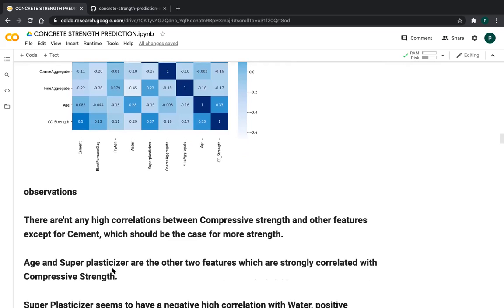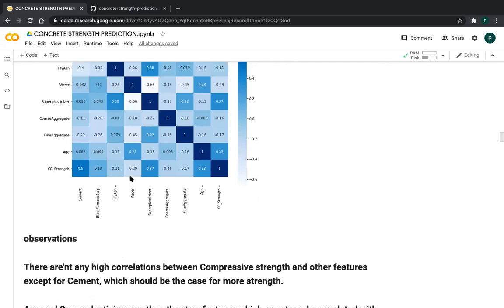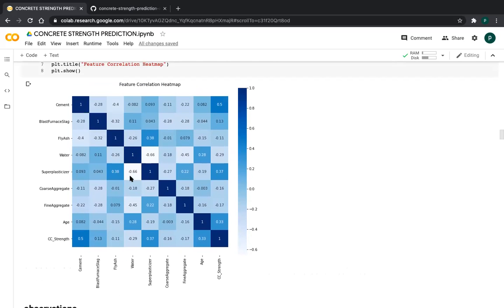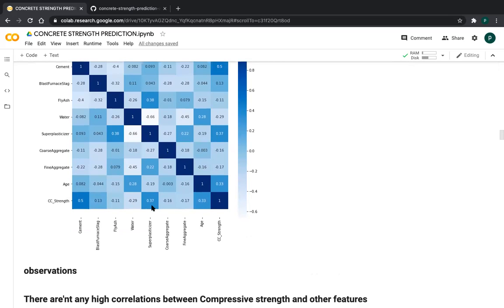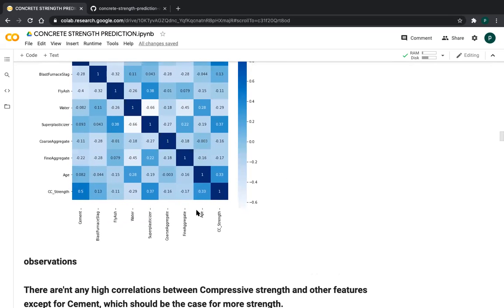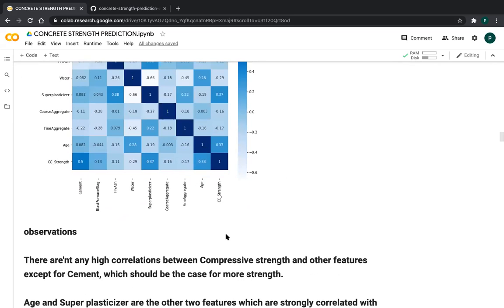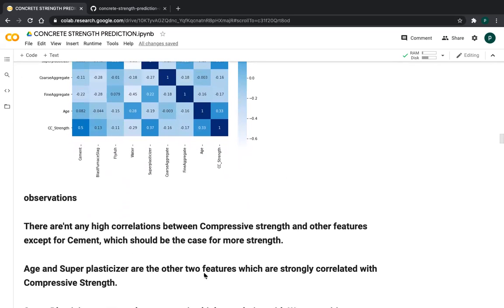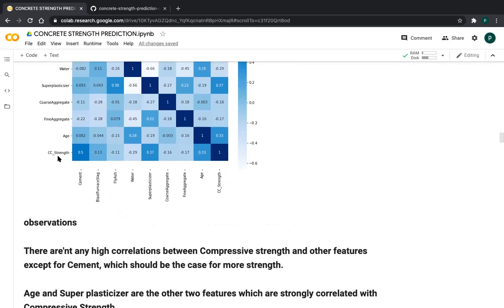Age and superplasticizer are the two other features which are strongly correlated with compressive strength, friends. See, friends, age 0.33, okay, not bad.